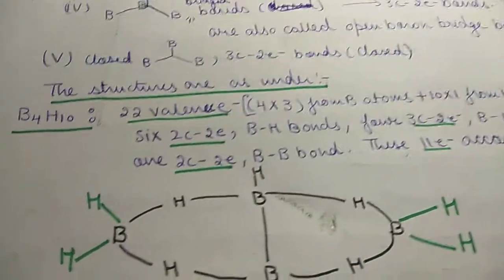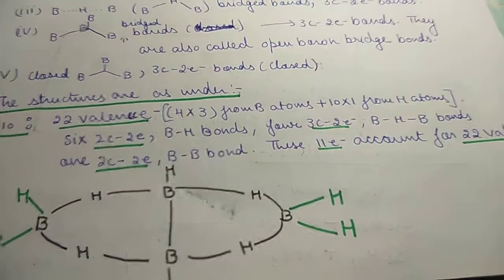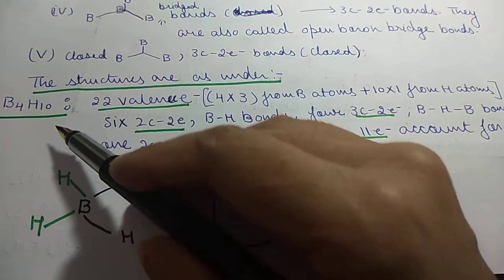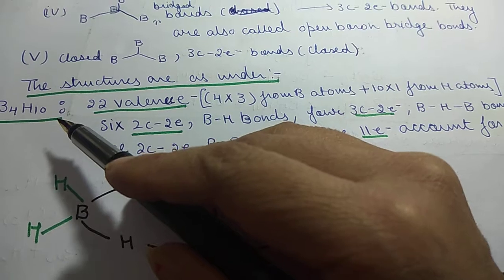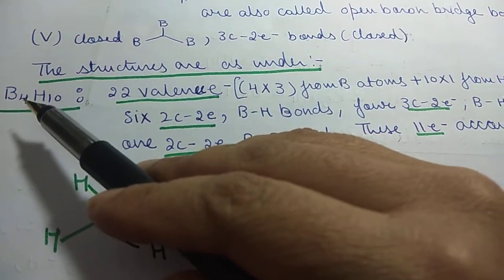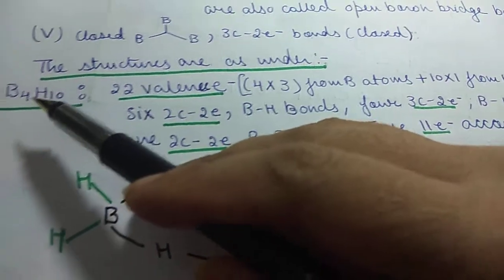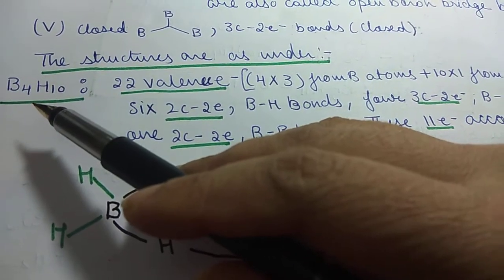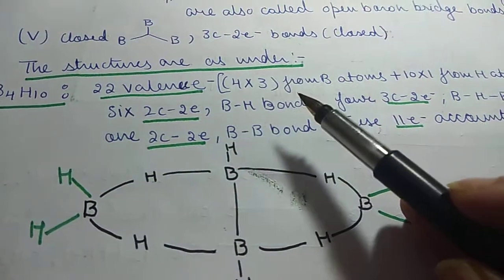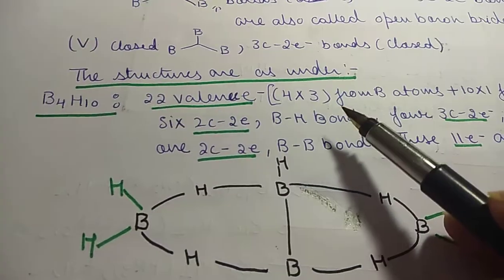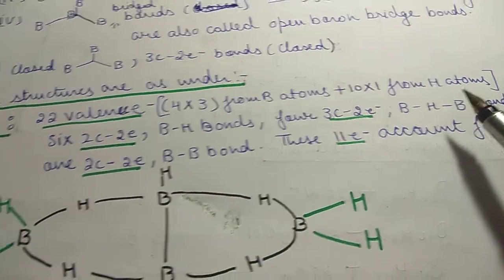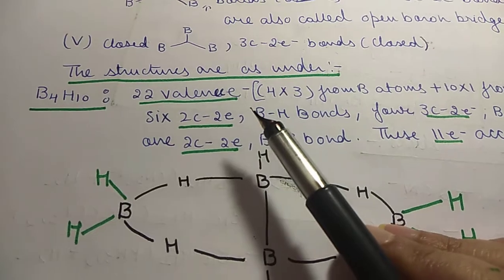Then we will go through a few examples. First is this, the structures are as under. B4H10, this is tetraborane. Now in tetraborane, how many valence electrons are there? Each boron gives 3 valence electrons, and there are 4 borons. So 12 electrons come from boron and 10 from hydrogen, 1 each from hydrogen. So we have 22 valence electrons.